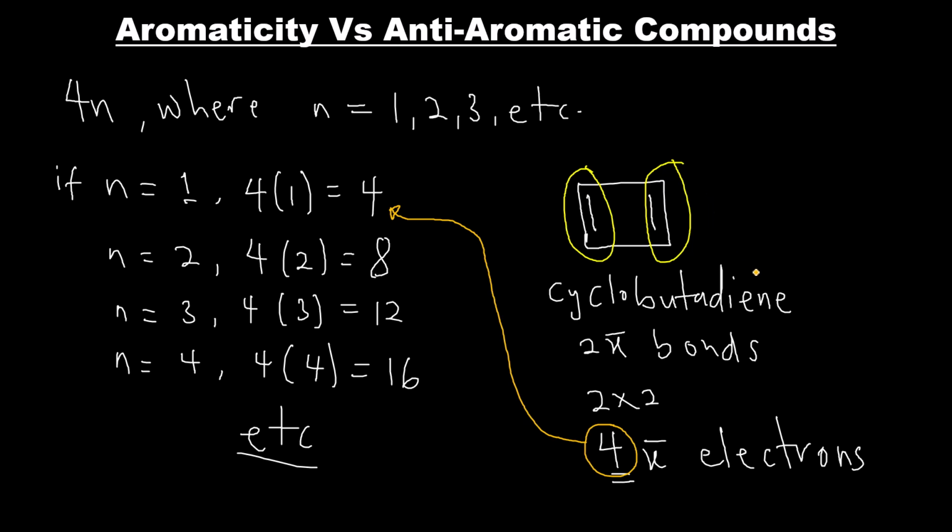So we see that 4 is present. So cyclobutadiene is an anti-aromatic compound because, first of all, it is cyclic and planar, and then it has 4 pi electrons, which follows the 4n pi electron rule. So this is an anti-aromatic compound.